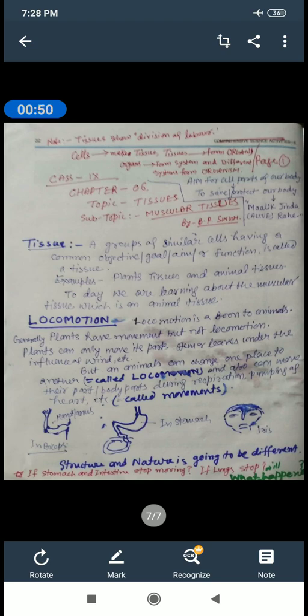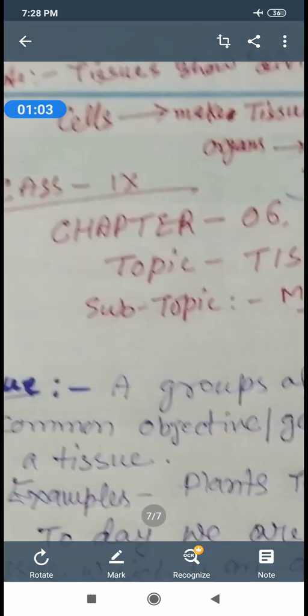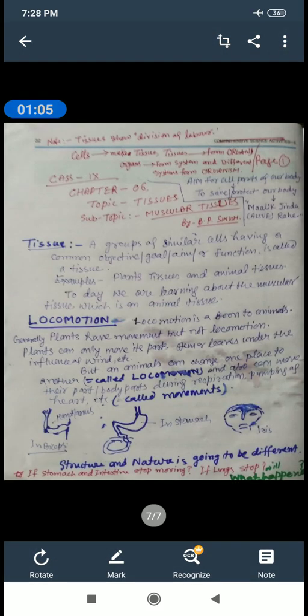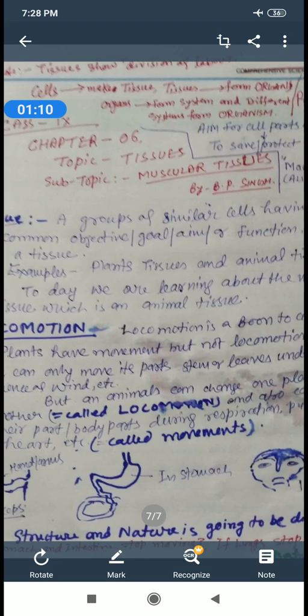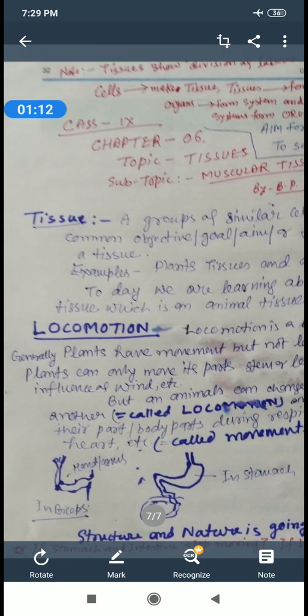There are so many types of plant tissue, that is meristematic tissue, having the power to divide, and permanent tissue, which has lost the power of division. Permanent tissue is of two types: